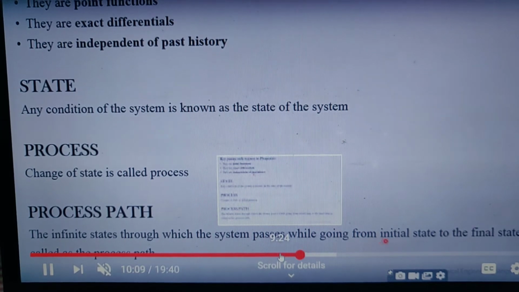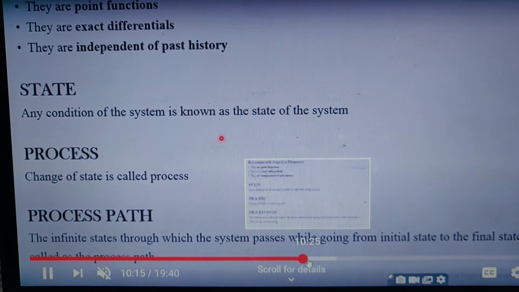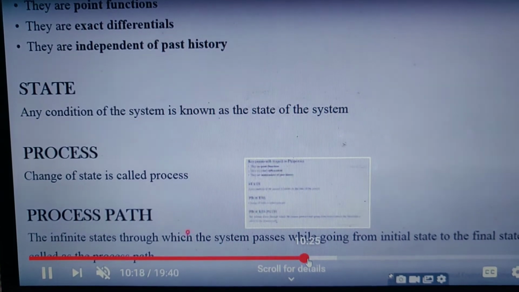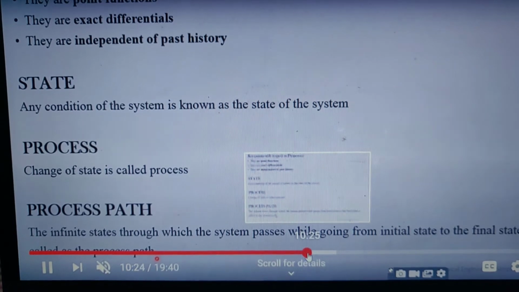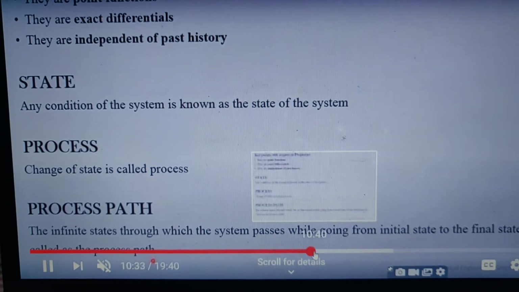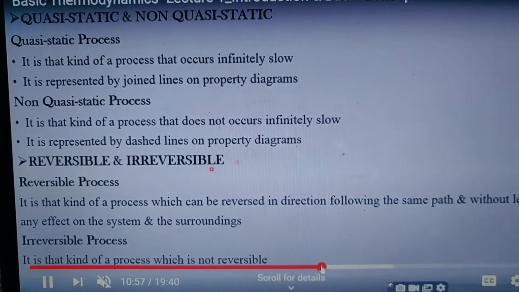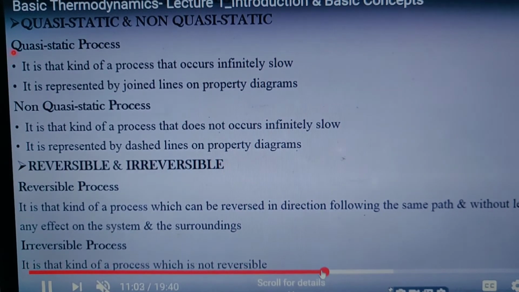So it is also a part of a process. If that process continuously goes from the initial state to the final state, it is a process path, or you can call it a cycle also. But there is a difference between a thermodynamic cycle and a thermodynamic process. I will tell you later.